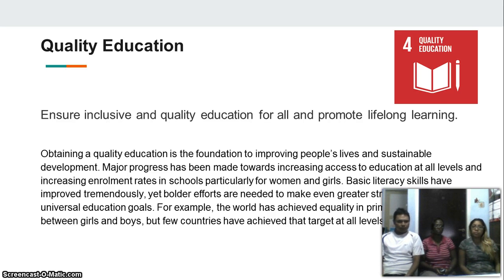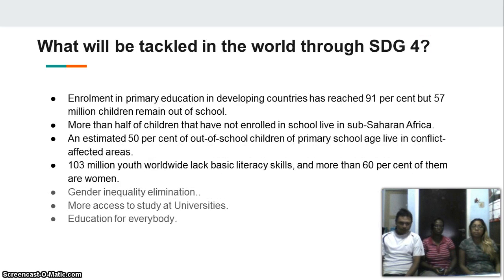What will be tackled in the world through SDG 4, enrollment in primary education in developing countries. That has reached 91%, but 57 million children remain out of school. So, also more than half of children are not enrolled in school in sub-Saharan Africa. An estimated 50% out of school. They live in affected areas.